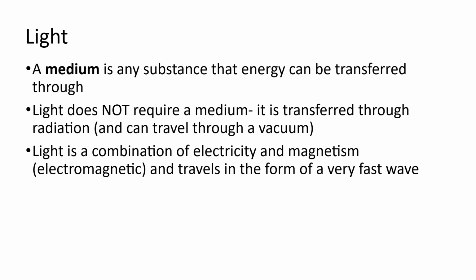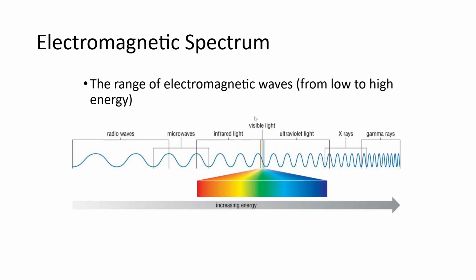Extremely important for us, otherwise the sun would not be able to give us our heat or our light. The energy produced by a star would just simply stay around the star. So by light being able to travel through this vacuum and not require a medium, it allows for basic fundamental life to occur on planets. Light in and of itself is a combination of electricity and magnetism that travels in the form of a very fast wave. And these waves can be considered part of something called the electromagnetic spectrum.